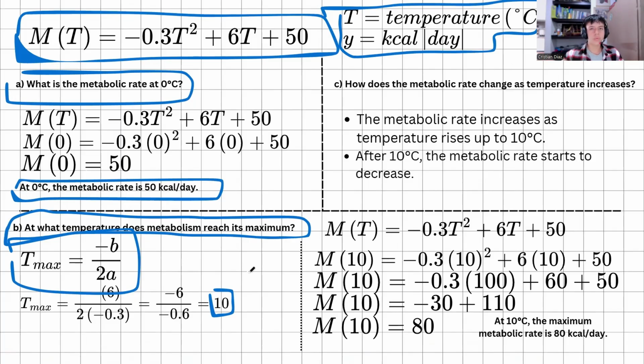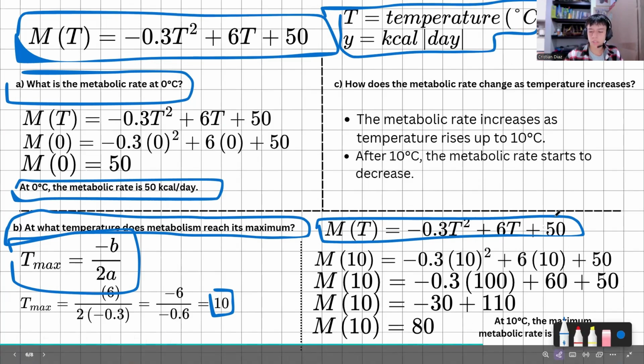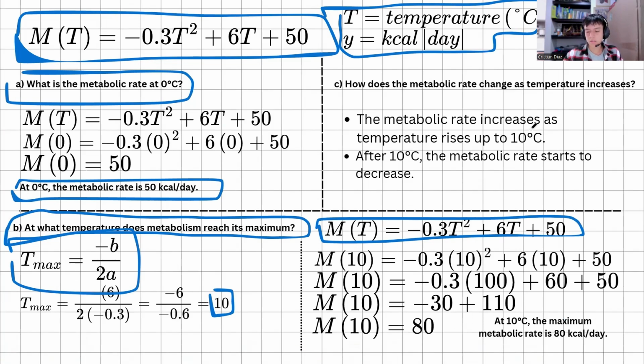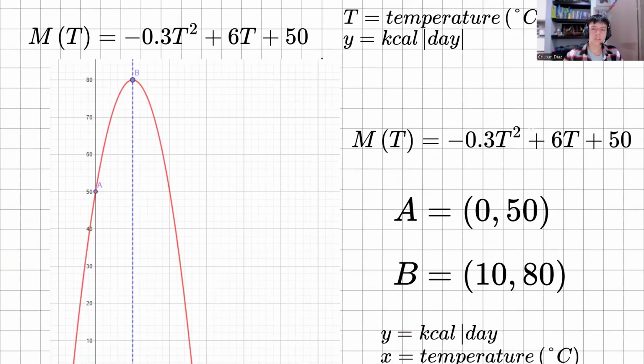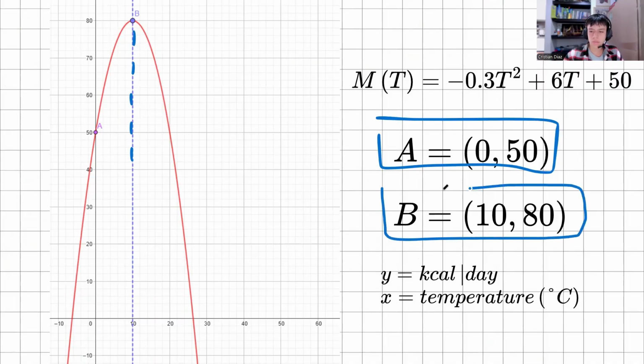And now we have to replace 10 in our principal equation. So this is our principal equation, and we replace the data, and that gives us the answer that at 10 degrees, the maximum metabolic rate is 80 kilocalories per day. So we can do the graphic, and this is what I said. We can put the points. This is B, the maximum point.